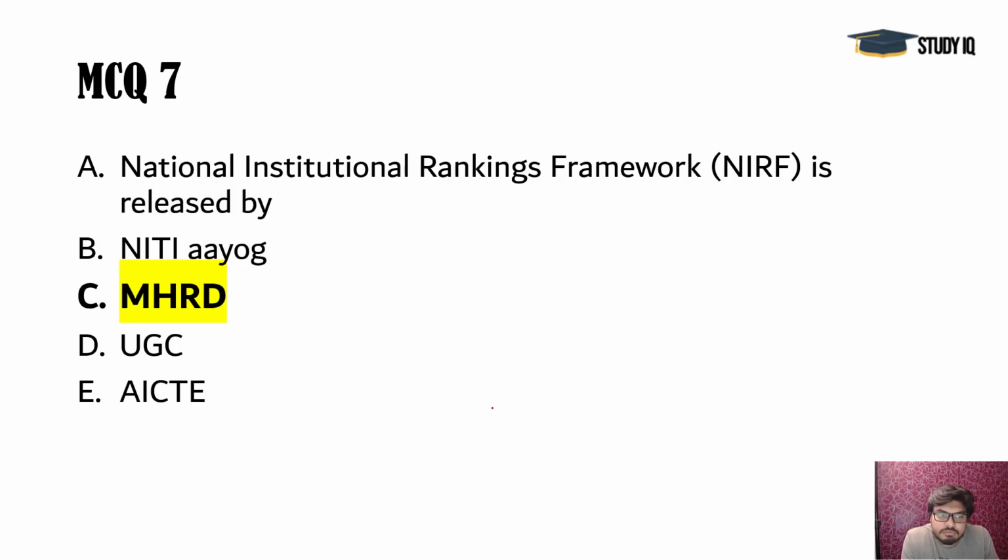Next, National Institutional Ranking Framework. As I told you, it was released by MHRD in September 2015. It got its nod, and in 2016 it actually started giving these rankings, and MHRD has released the recent ranking where IIT Madras is at the top of these institutions. And our ultimate aim is to bring Indian institutions into the top 100 educational institutes of this world, where we are not even appearing in the top 200. So that's really a very bad thing.